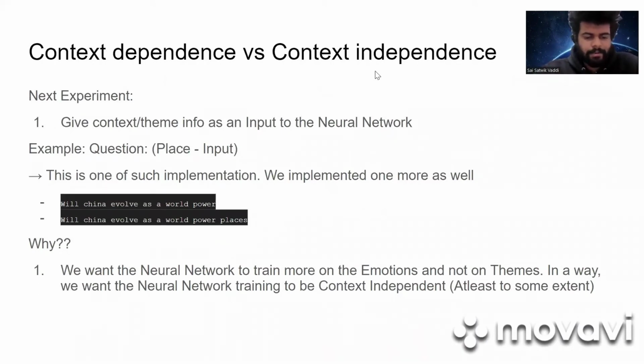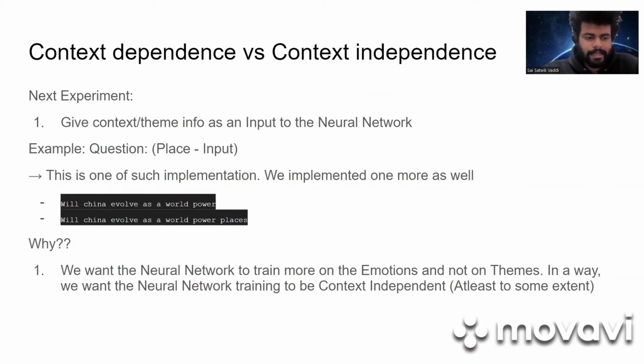Next experiment is about whether giving the context of the question as an input in addition to the question can help achieving even better accuracies, better than 55% that we achieved in the previous slide. And it seems that our gut feeling is correct. We achieved better accuracies by giving this context as an additional input along with the question.